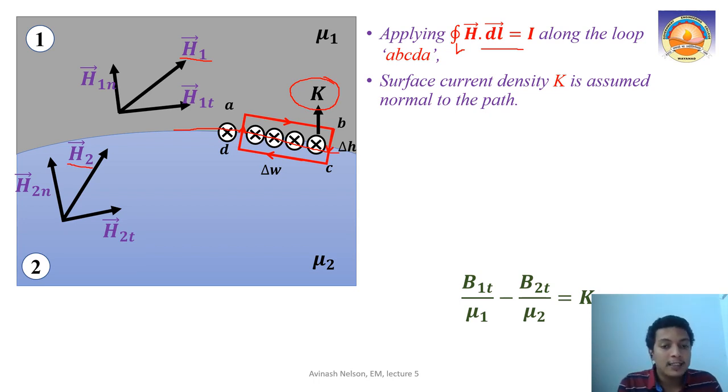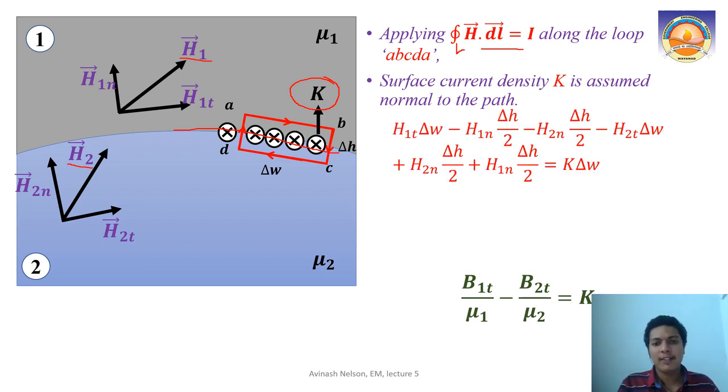For that the current is flowing normal. Understood? So now let us easily write that H dot dl equals the current enclosed. How can we write that?